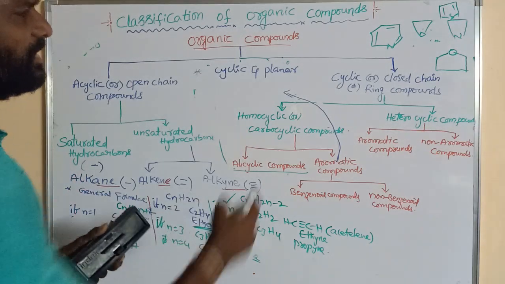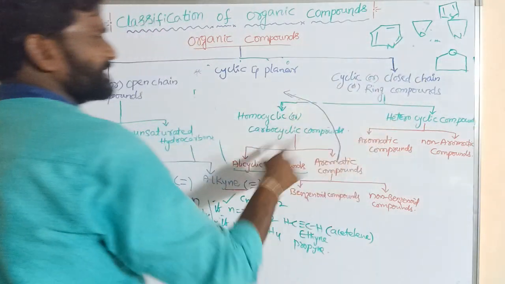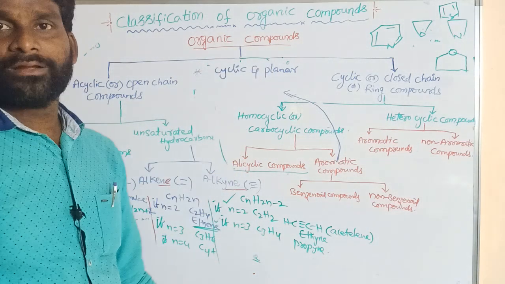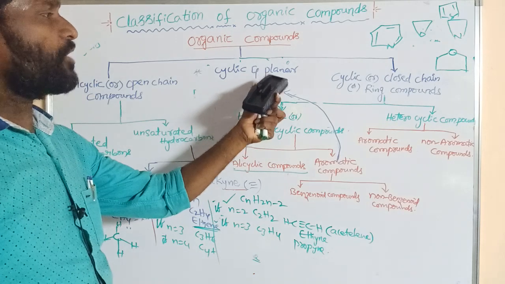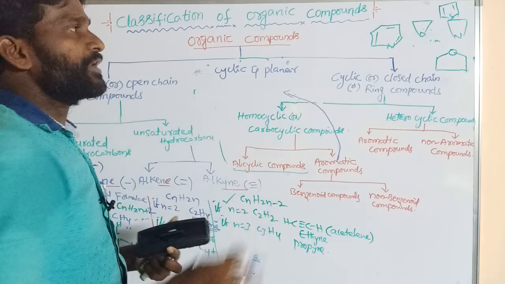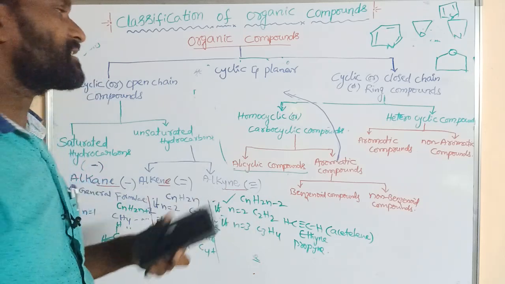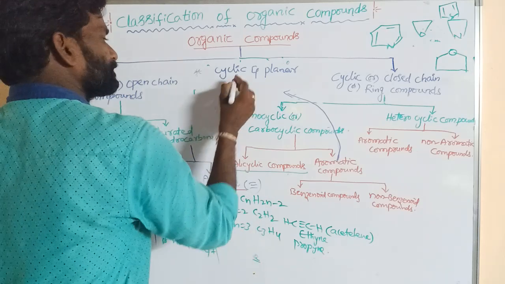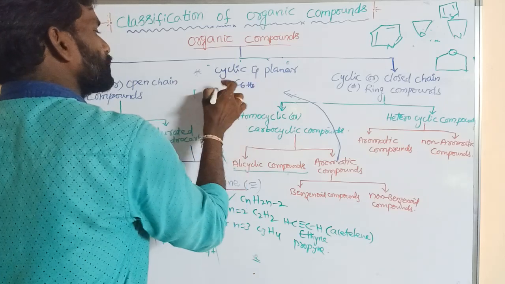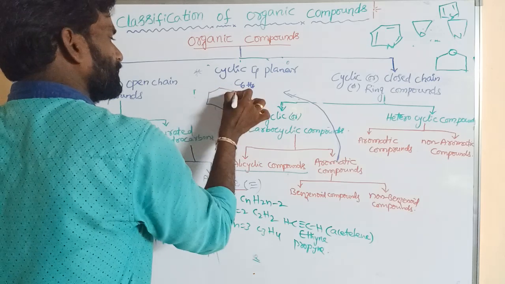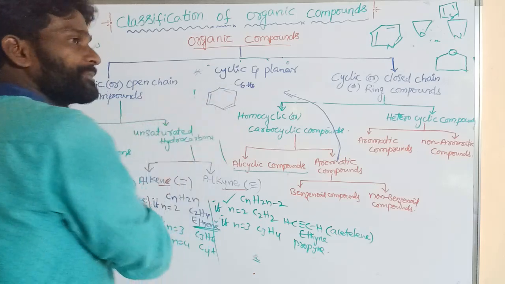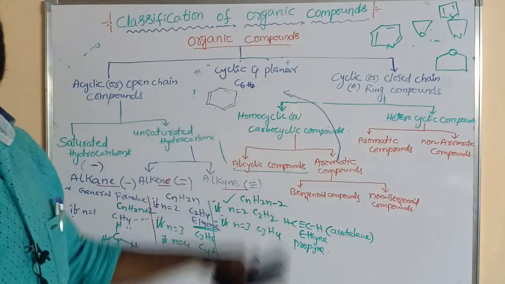So what is cyclic? All these are cyclic compounds, right? These are cyclic structures. And another one is planar. All the atoms of a molecule present in one plane is said to be planar. Suppose benzene, C6H6, can be written in this way. Here all 6 carbons and hydrogens are present in one plane, that is said to be planar.